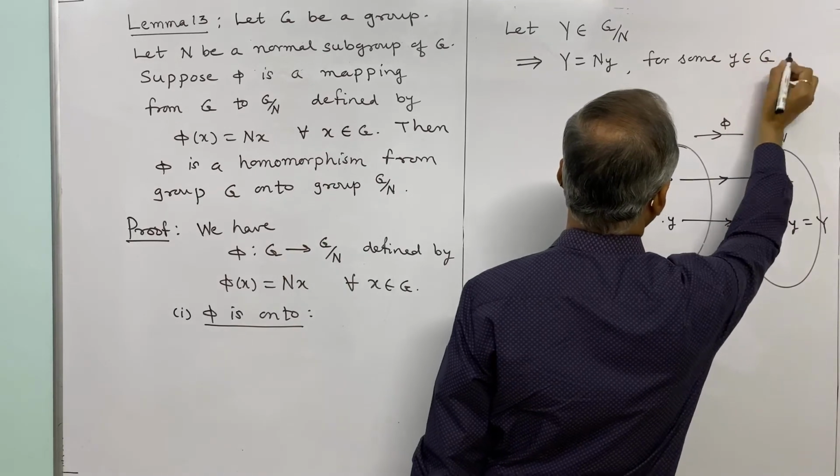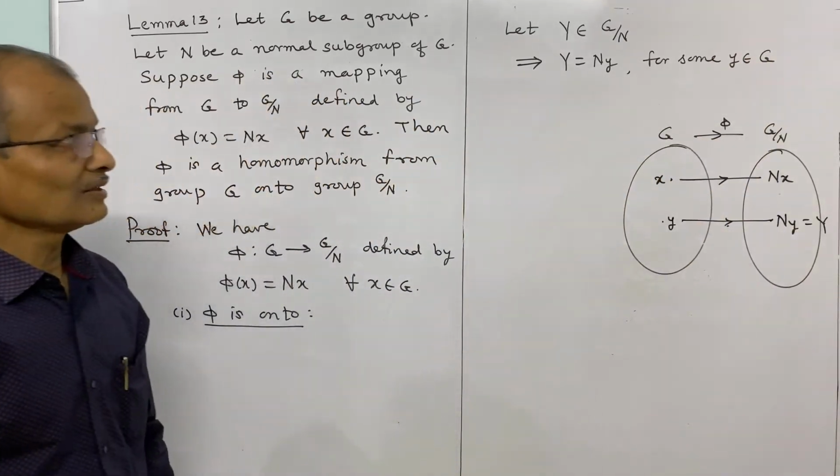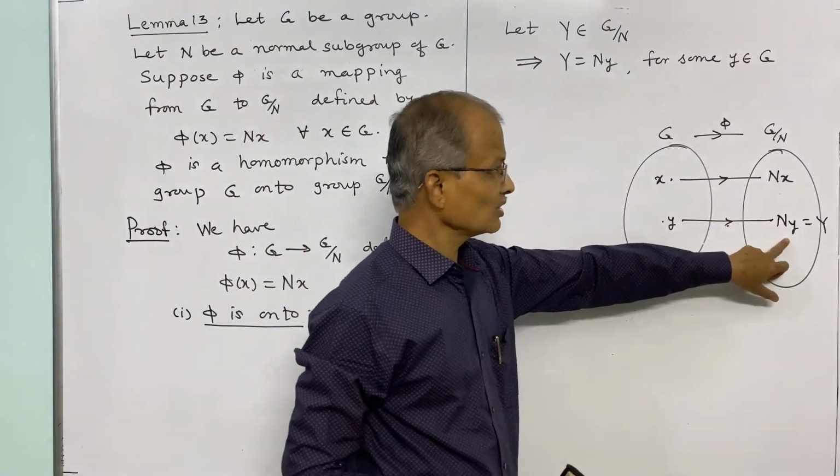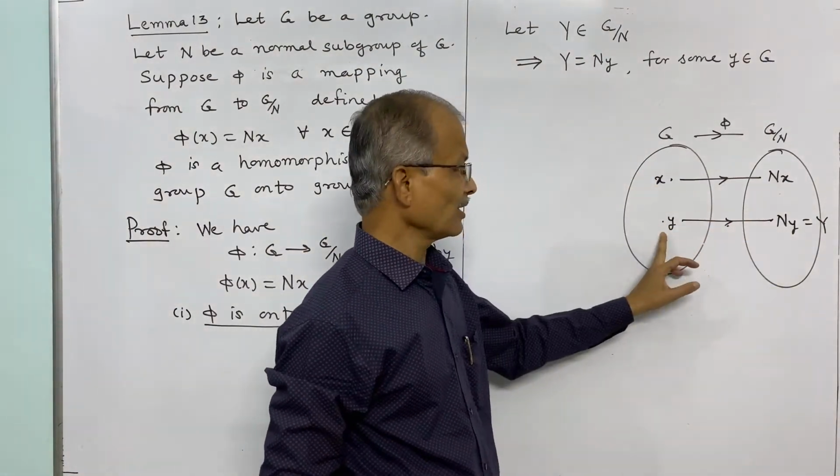Y belongs to G, and thus this shows that every image in G by N has a pre-image.